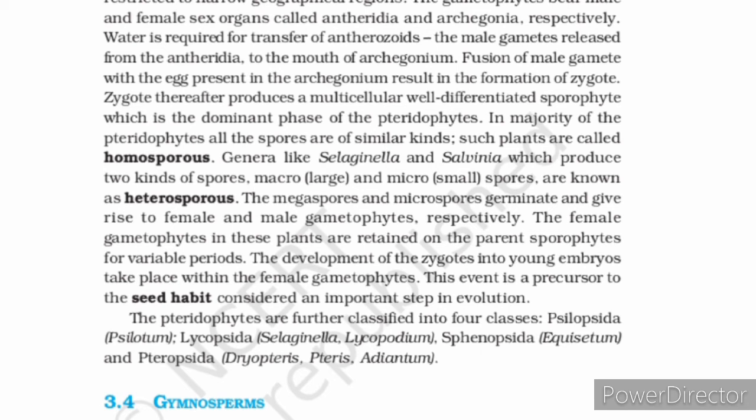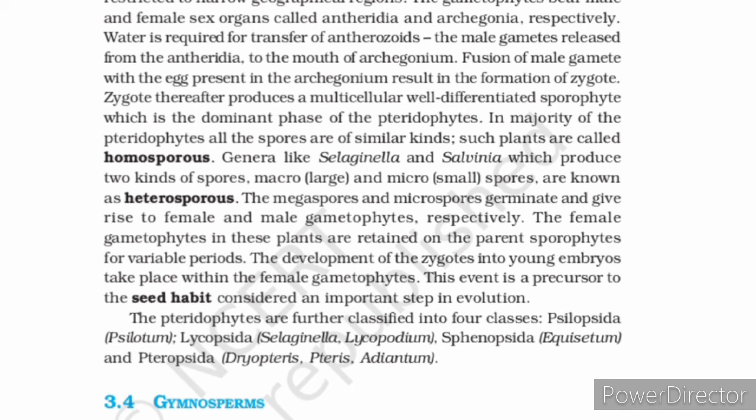Here in the case of pteridophytes, they are differentiated into sporophytic and gametophytic phases. Here the dominant sporophytic stage will be there. The dominant stage for bryophytes, we have seen, is the gametophyte.